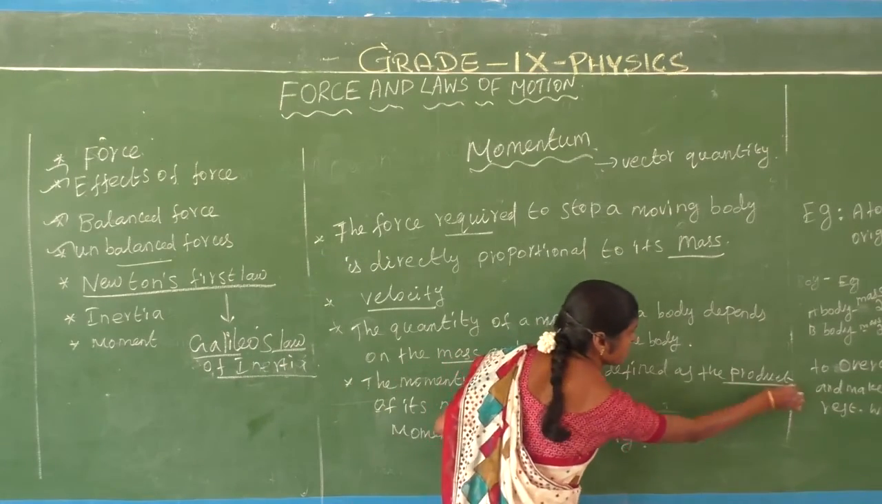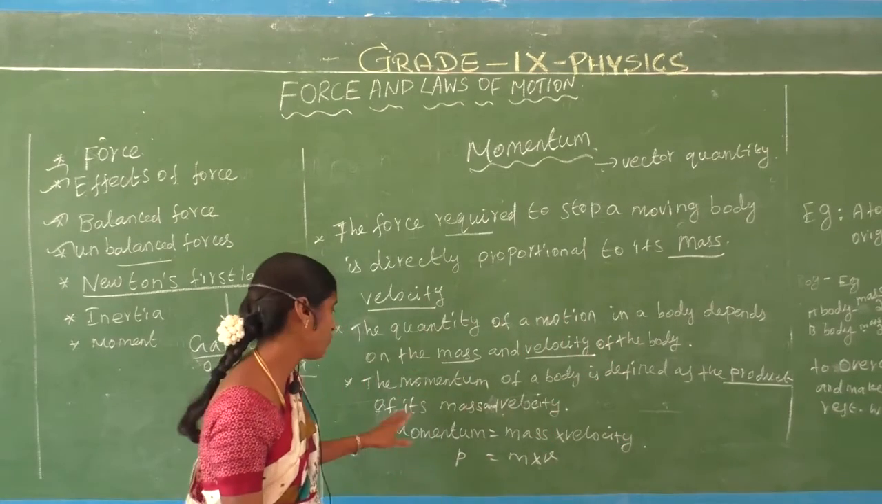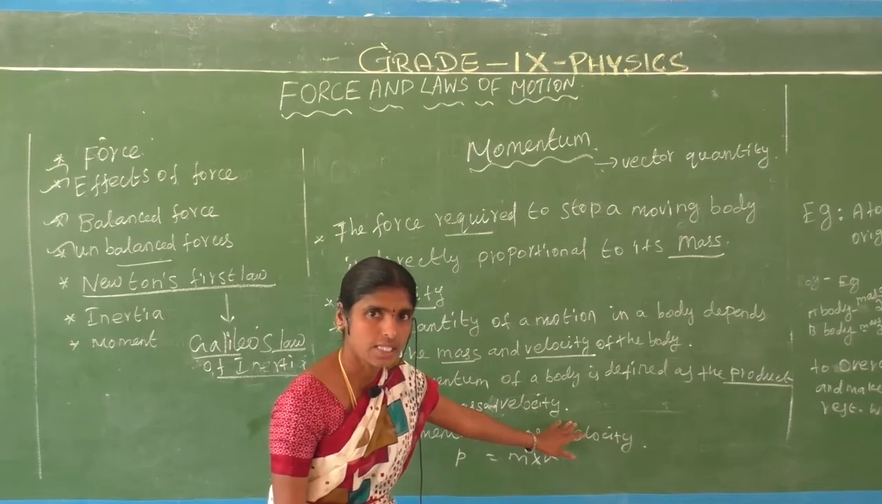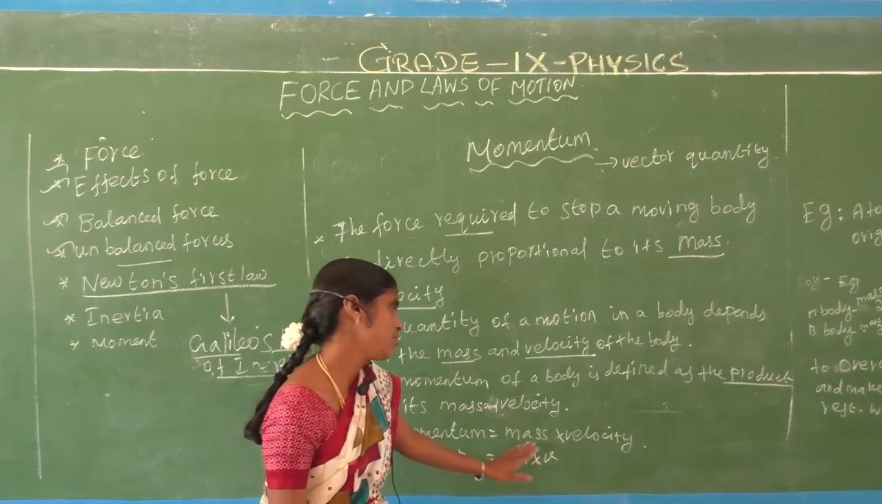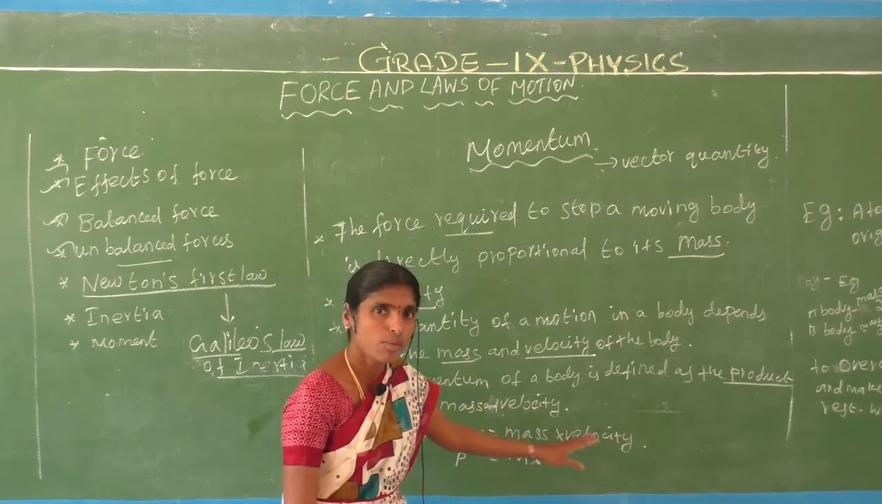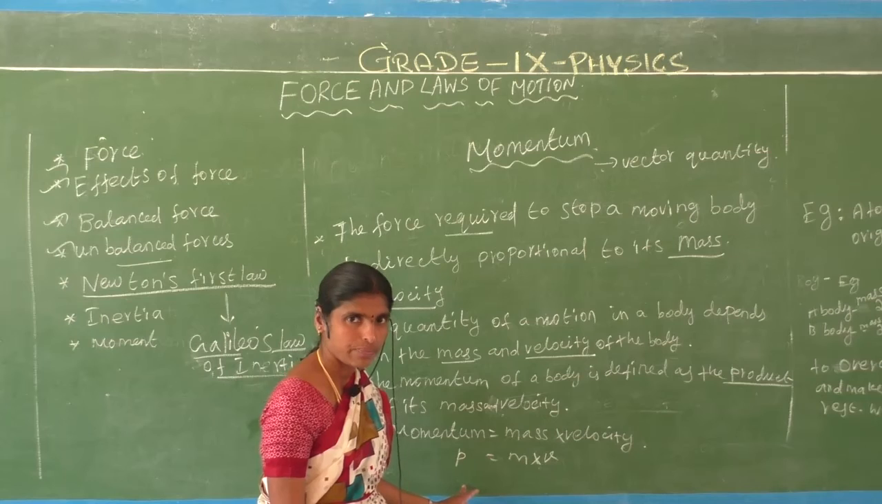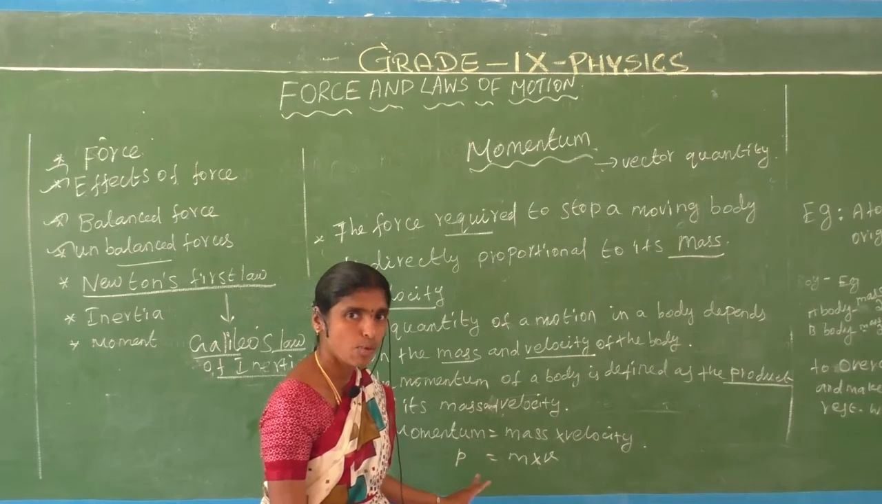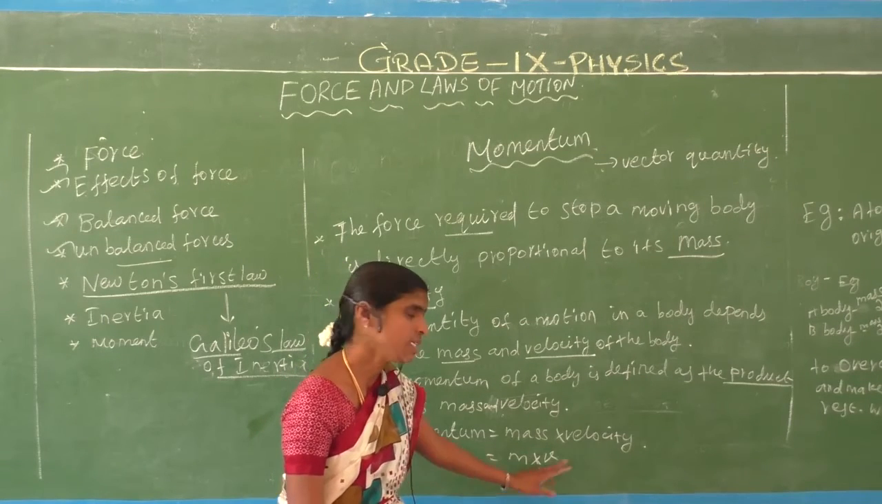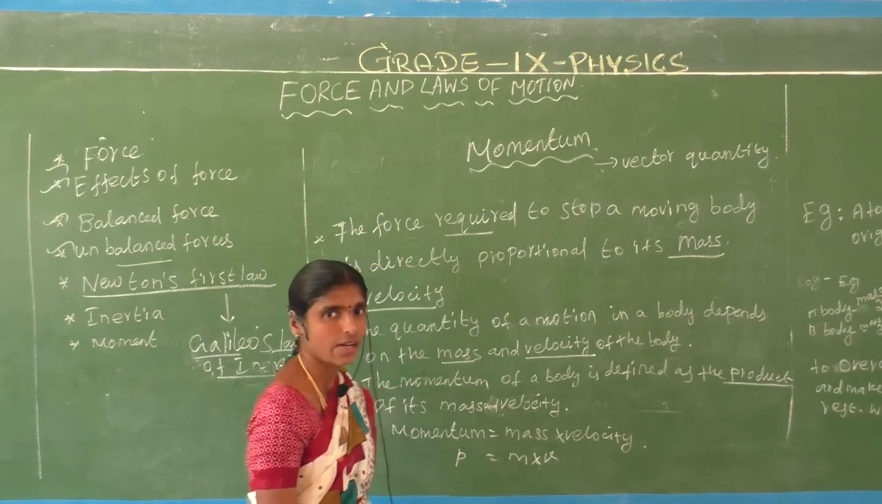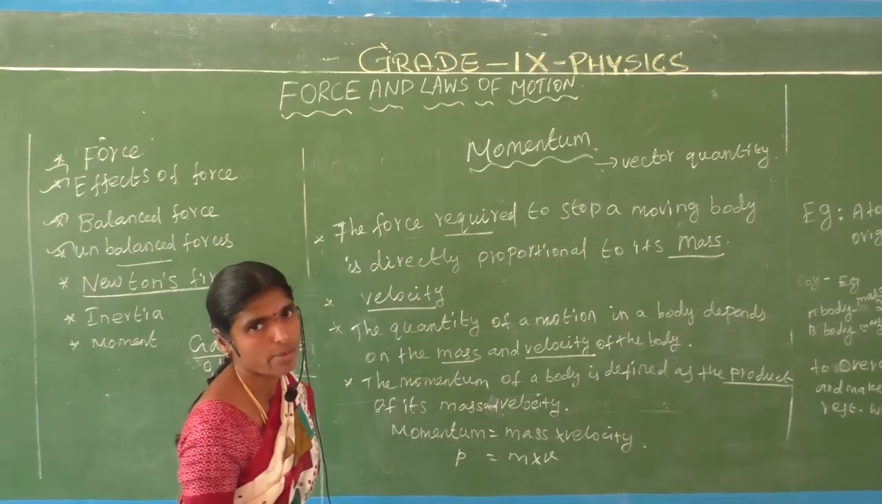Product means multiplication. Momentum is the product of mass and velocity. Momentum is denoted as P, and P equals mass into velocity. Are you understanding? What is the unit of momentum?